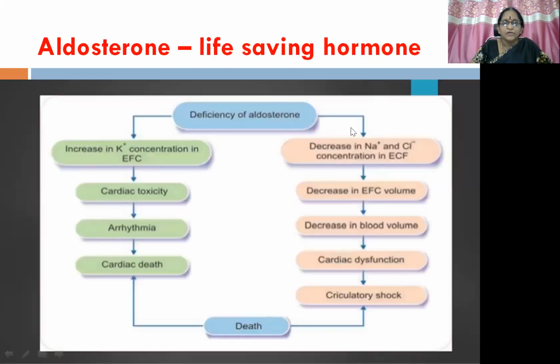So why is aldosterone called the life-saving hormone? Let us see. Whenever there is a deficiency of aldosterone, what happens? There is no sodium absorption, there is no potassium excretion. No sodium absorption means decreased sodium concentration in ECF. So it leads to decrease in ECF volume and decrease in blood volume, because of which cardiac dysfunction will result, then circulatory shock and finally death of the patient. Similarly, increased potassium concentration will further result in cardiac toxicity, arrhythmia, ECG changes, resulting in cardiac death. So that's why aldosterone is known as the life-saving hormone.